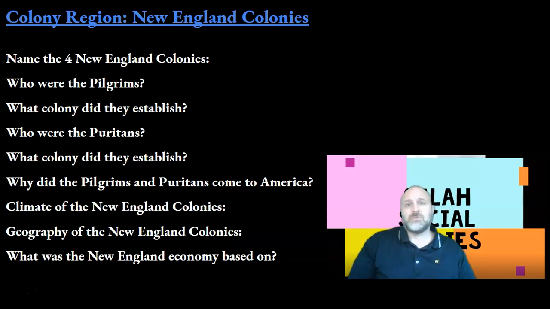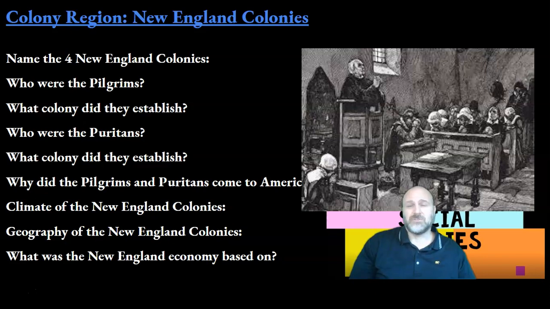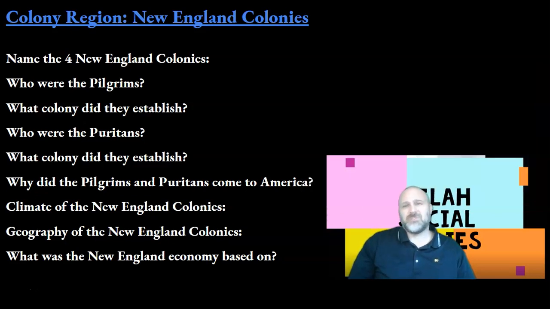They are also well known for the Salem witch trials. Between 1692 and 1693, more than 200 people were put on trial for practicing witchcraft, and 20 of them were actually executed. John Winthrop was an English Puritan lawyer who was one of the leading figures in the founding of the Massachusetts Bay Colony. Both the Pilgrims and the Puritans immigrated to the New World for the same reason: to practice religion freely.